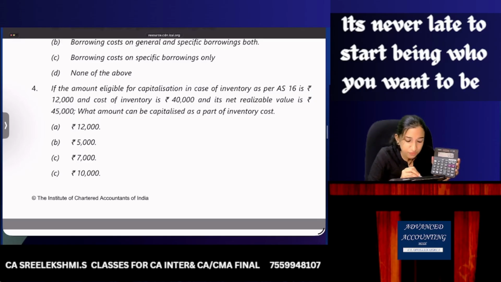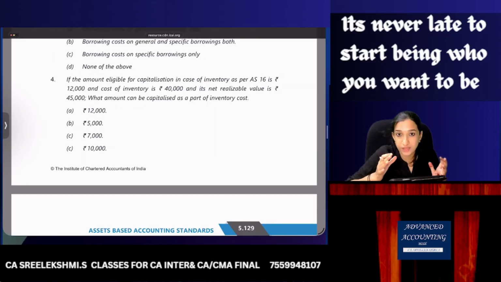But NRV is 45, which means the maximum it can be is only 45. So how much interest can be capitalized? 5,000, option B. Only 5,000 interest can be capitalized, the balance you charge to P&L. So 40 plus 12 is 52, which goes beyond NRV. Maximum value of inventory should be at NRV. So only 5,000 interest you can capitalize, and the balance 7,000 can be charged to P&L.